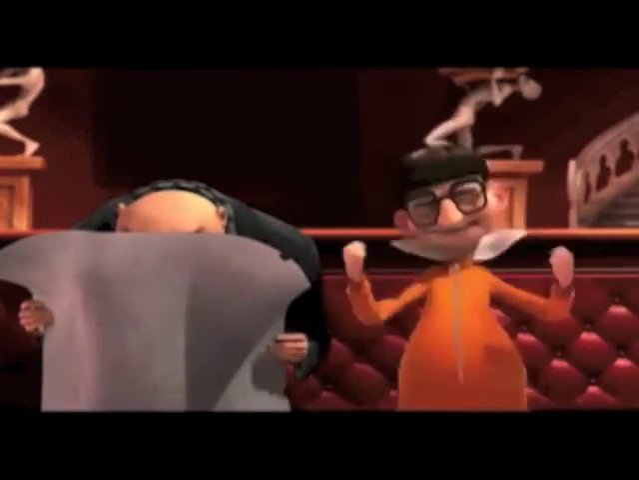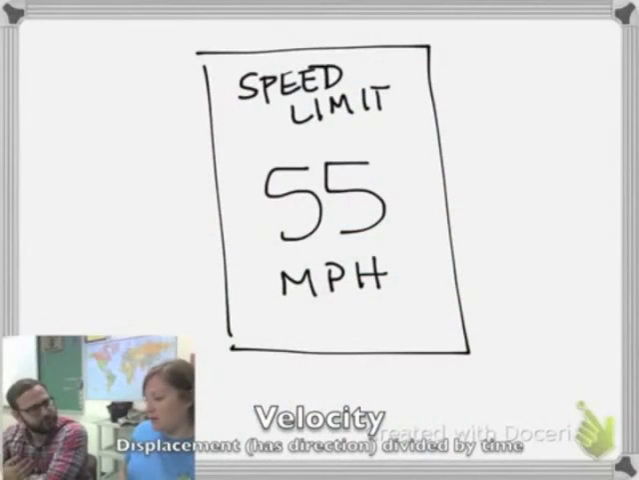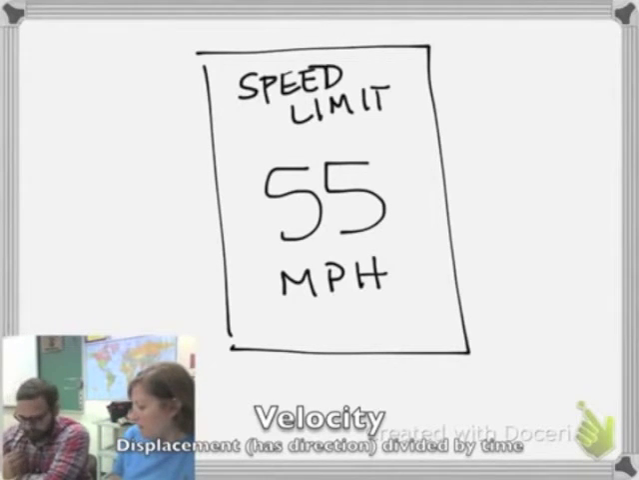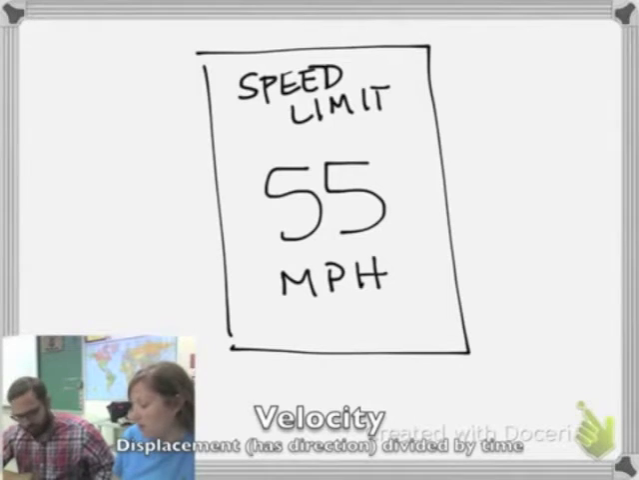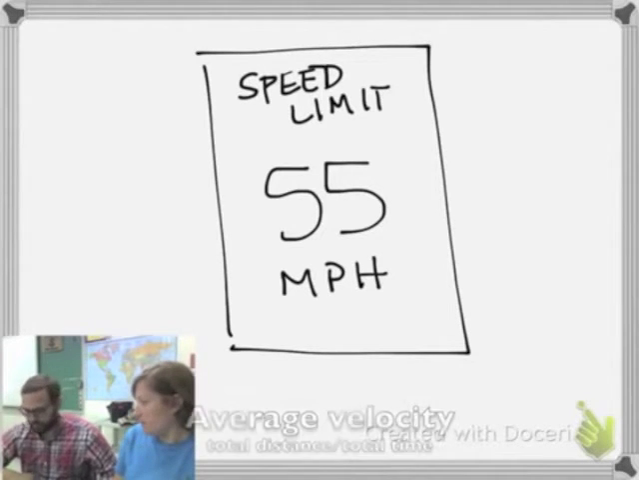So is speed a vector too? No, because it doesn't tell me what direction it's going. It just says 55. So speed is a scalar, and velocity is a vector.